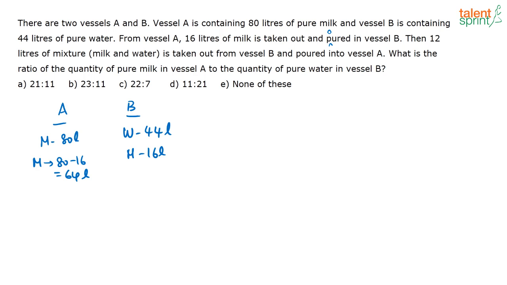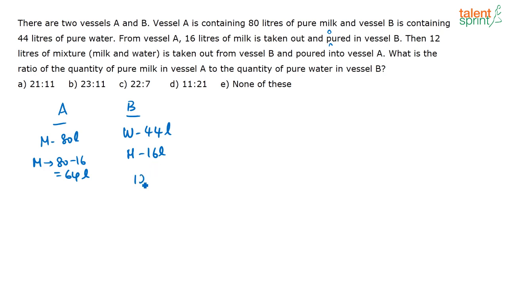So now in vessel B, milk and water are in the ratio 16:44, correct? Yeah, 16:44. So from this mixture, 12 liters of this mixture is taken out and poured here. Now what is the question? What is the ratio of the quantity of pure milk in vessel A to the quantity of pure water in vessel B? So we have to find out.